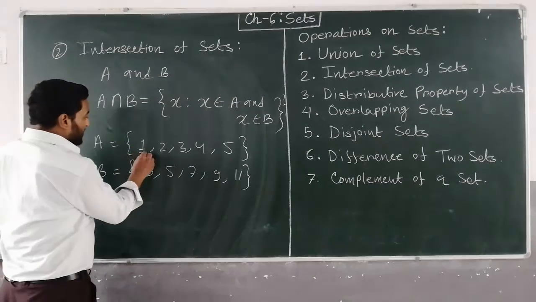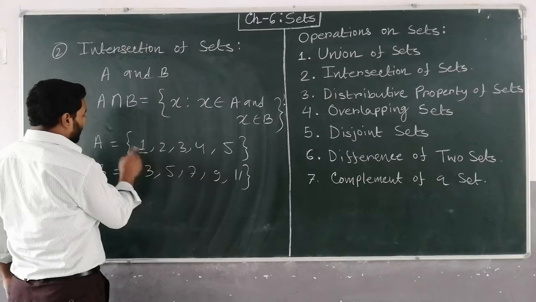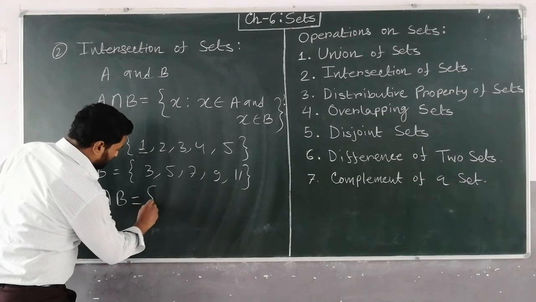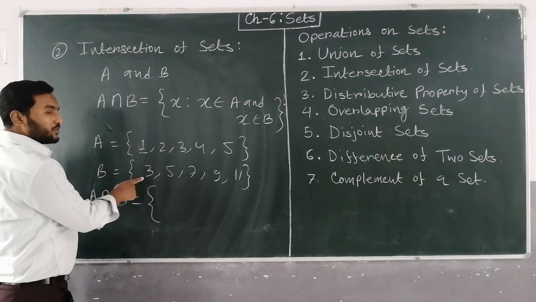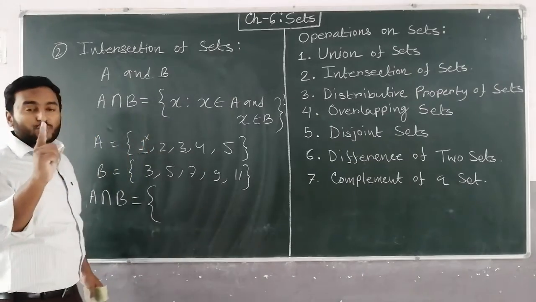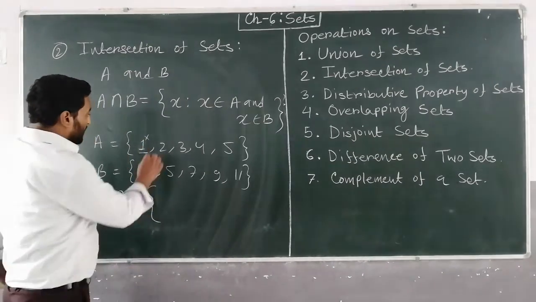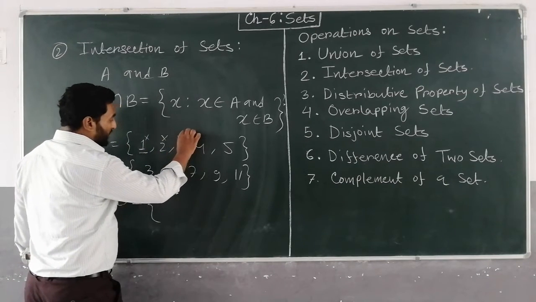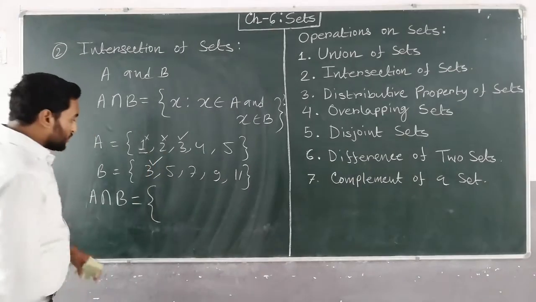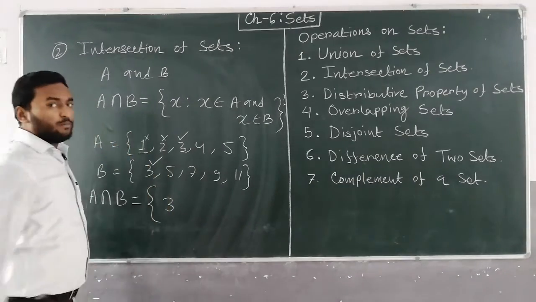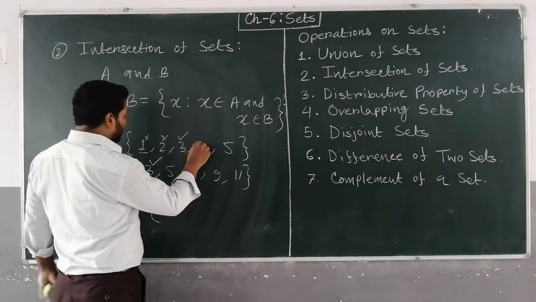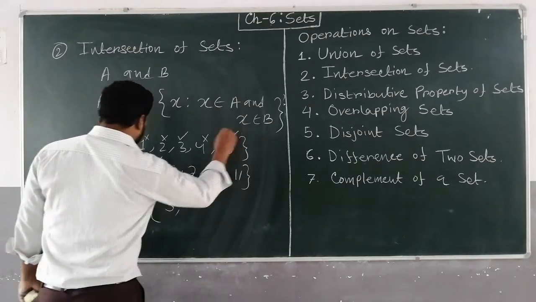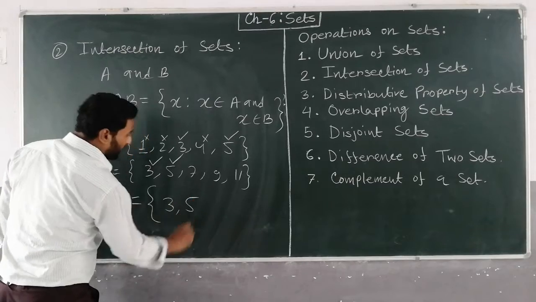So here 1 belongs to A but not to B, so we can't take this one. The element you have to choose is one which belongs to both of the sets. Now 2 belongs to A only, not to B. 3 belongs to A as well as B, so we have to take 3 because 3 belongs to both of the sets. Now 4 belongs to A but not to B. 5 belongs to A as well as B, so we have to take 5.